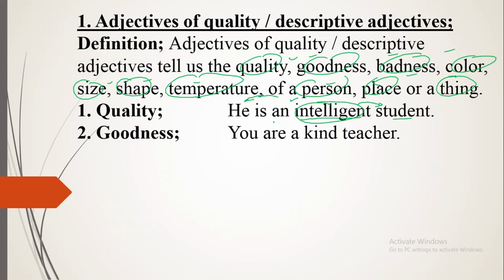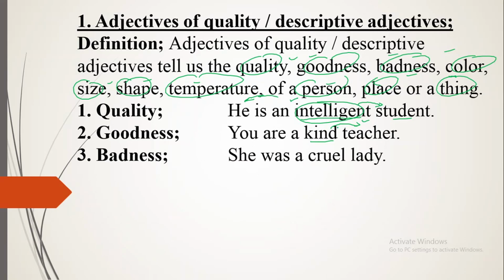Second example, goodness. Now, say you are a kind teacher. Kind is an adjective which is adding something in the meaning of teacher and telling you the goodness. Badness, like I say, she was a cruel lady. Now, cruel is an adjective which is adding something in the meaning of lady. So, that is known as badness.